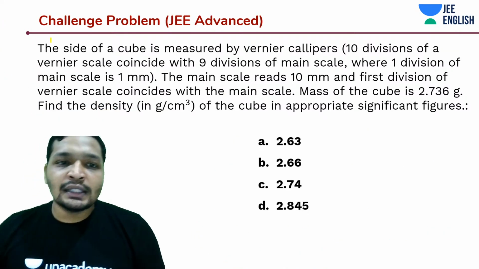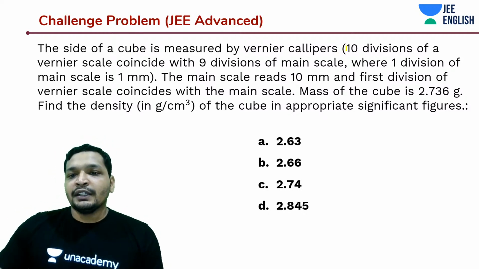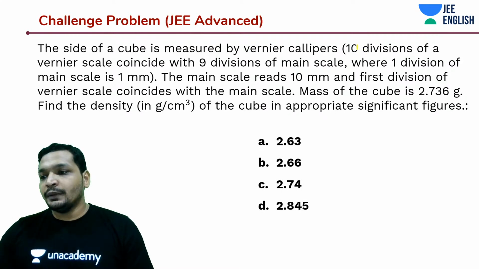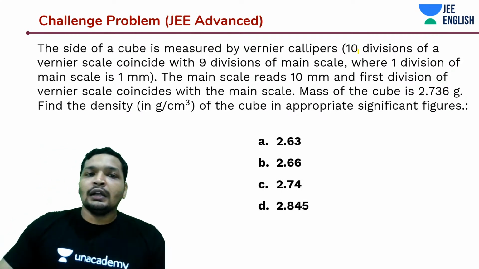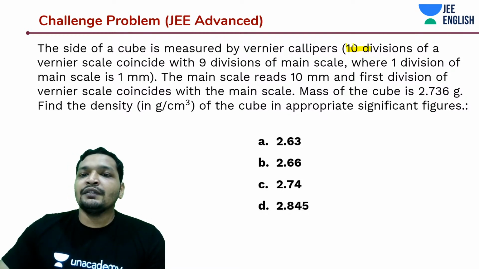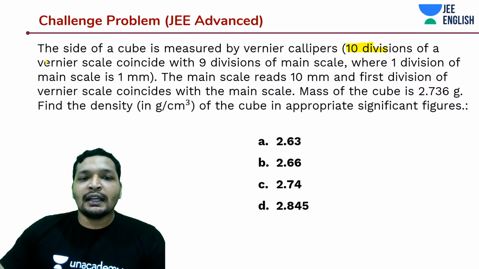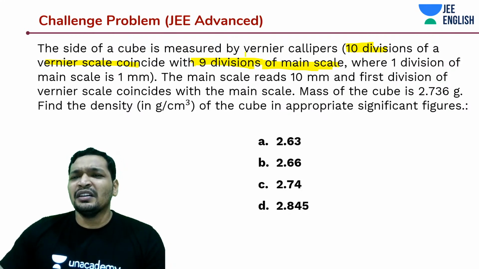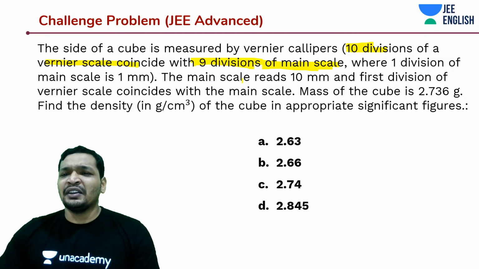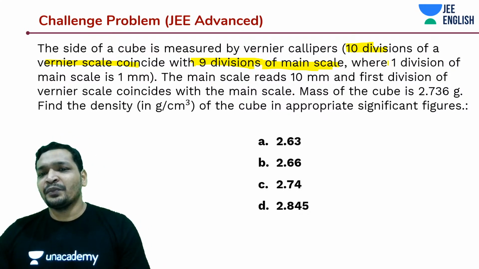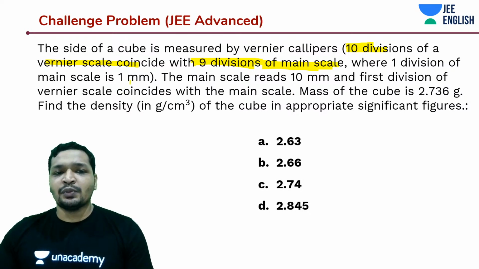So given to you, a side of a cube is measured by a Vernier calipers. This is a simple, straightforward one, guys. Okay. So the side of the cube is measured by Vernier calipers. 10 divisions of the Vernier calipers coincide. Same, the very typical one. So you can even directly write down what is going to be the least count, etc., and find out everything. Okay, where one division of the main scale is 1 mm.